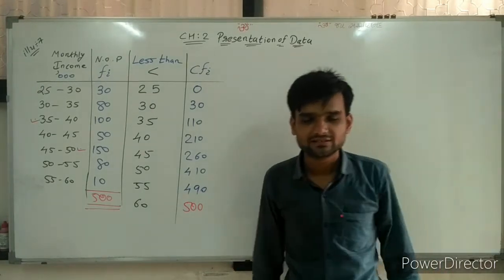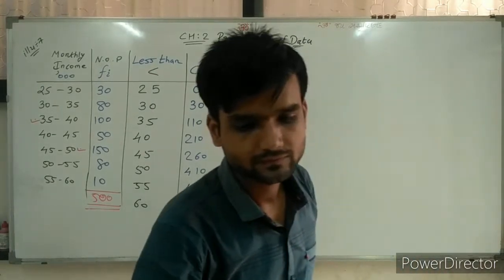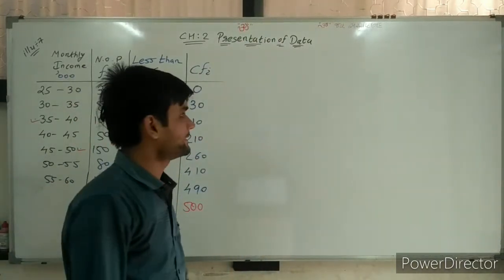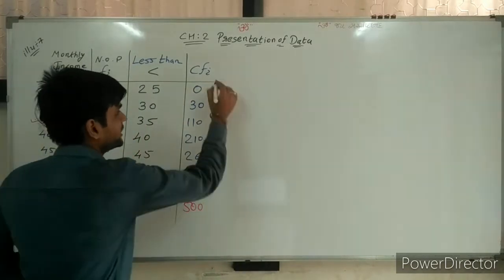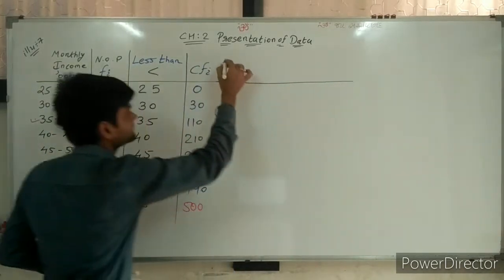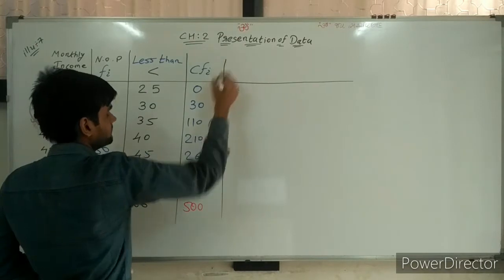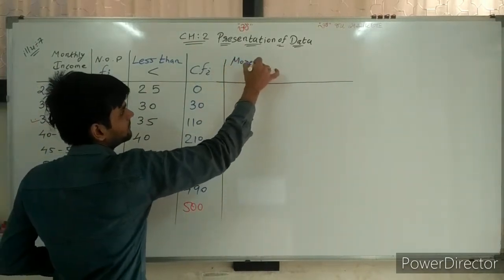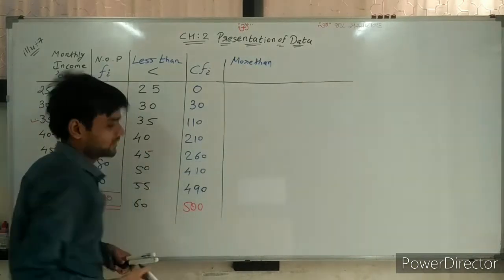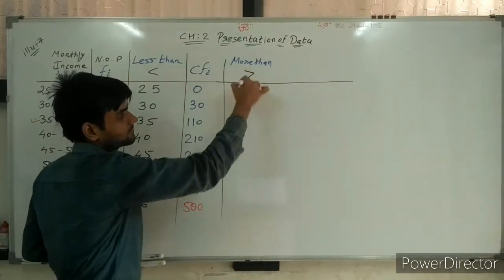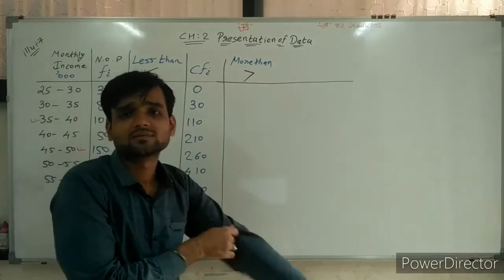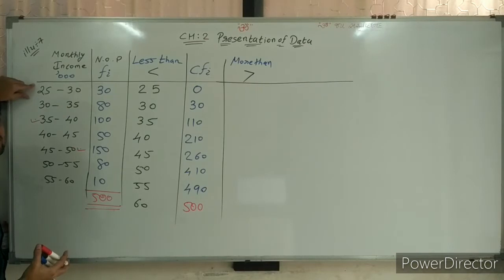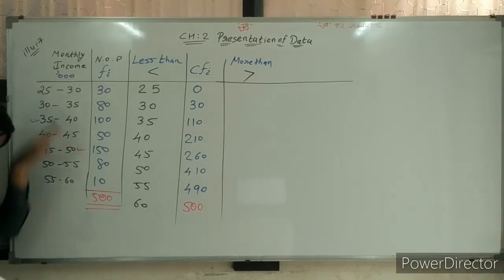Going ahead. Next. Now in the next, we need to find the more than frequency distribution. So continue with this table only. More than what? Again, more than 25, 30 and all.